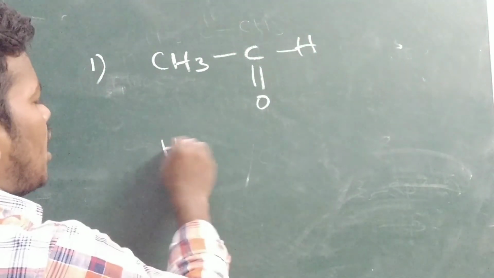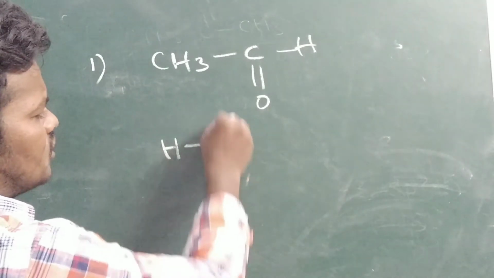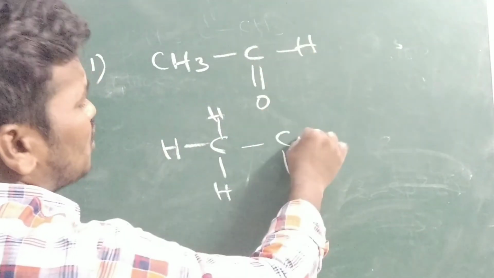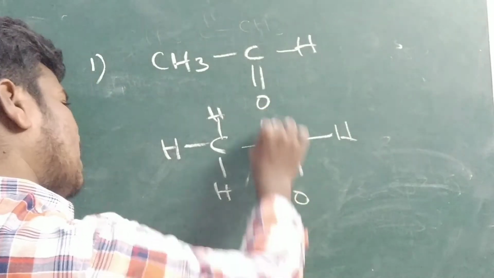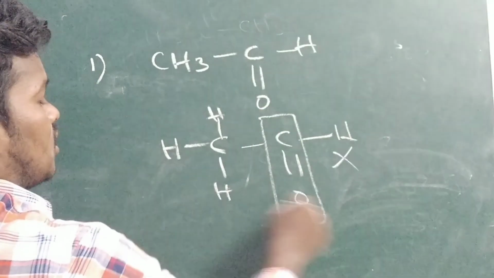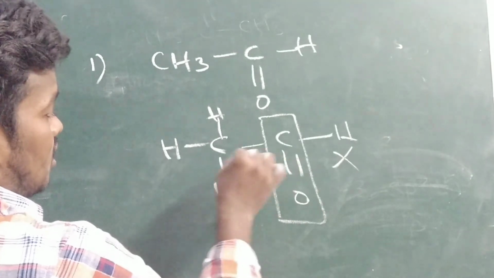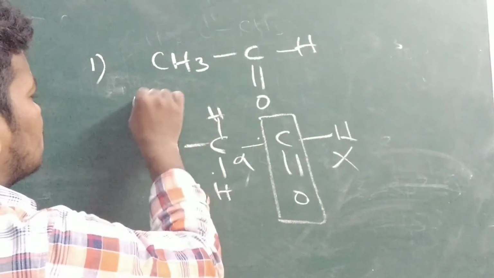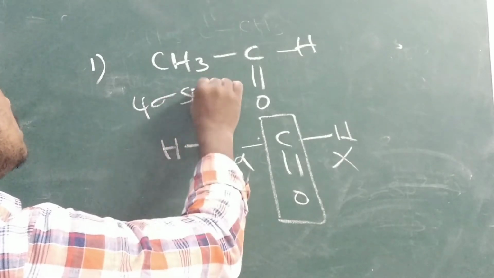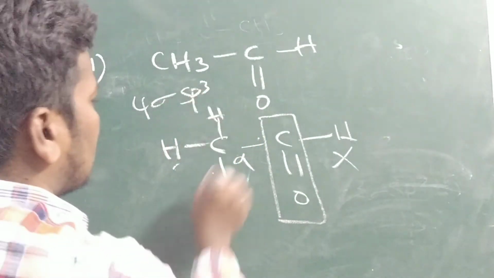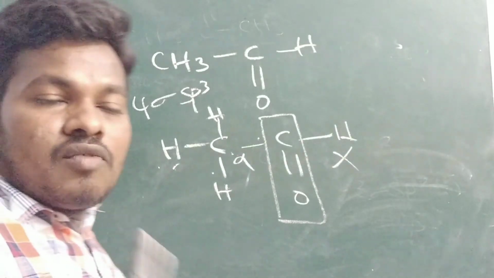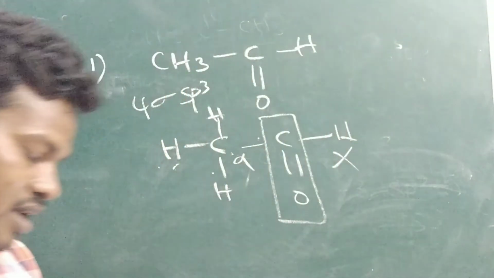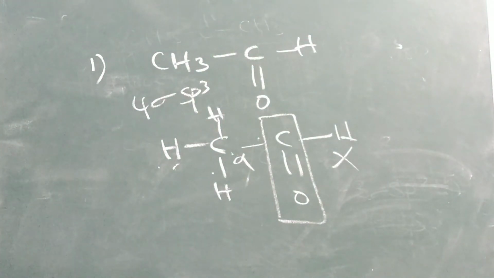Expand the structure. Hydrogen, carbon, hydrogen, hydrogen, carbon, double bond O. You can write it up also, it's not a problem. Hold the functional group. Here there is no alpha carbon. Here the alpha carbon is present, sp3 hybridized, of course, 1, 2, 3, 4 sigma bonds. Alpha hydrogens are present. The alpha carbon containing the hydrogens, only those we call alpha hydrogens. Okay, this is one of the examples.